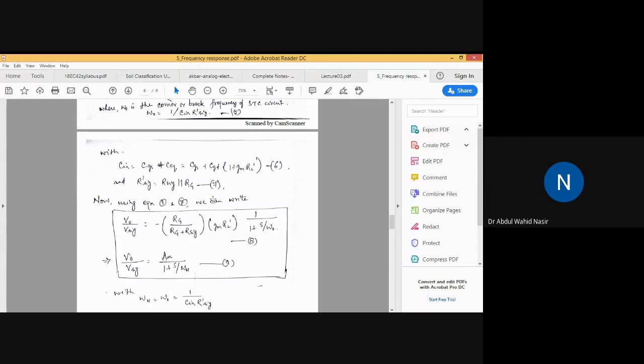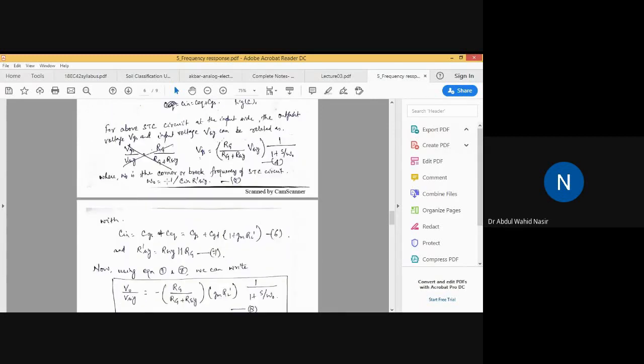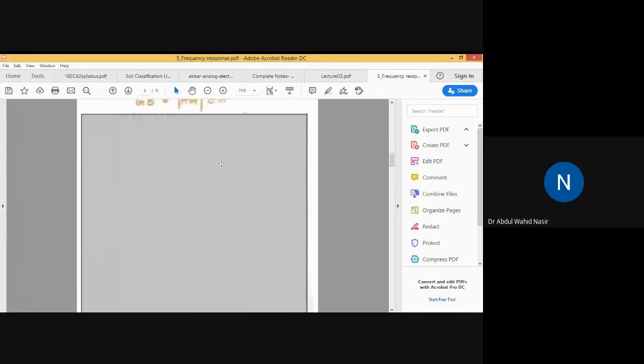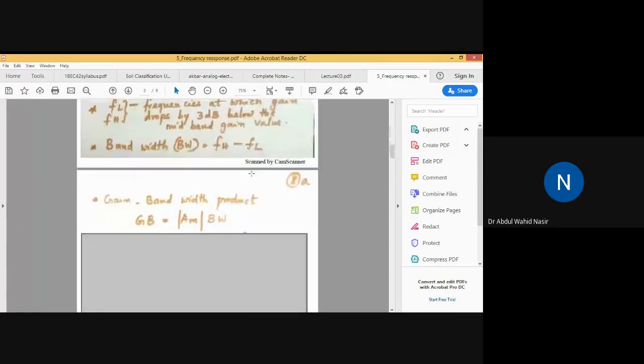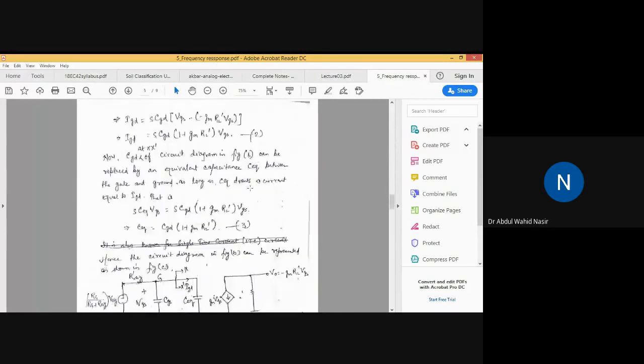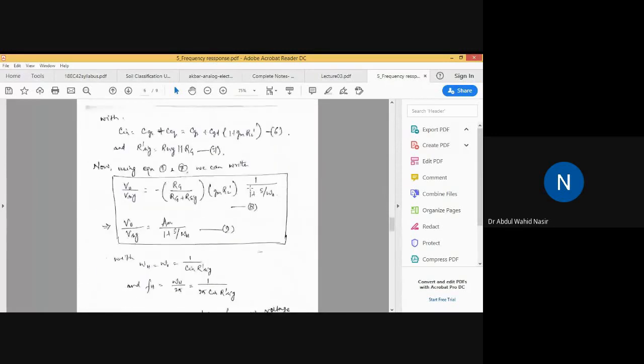Omega naught, we have seen that, no? Omega naught is actually the corner frequency, or break frequency. This frequency is actually the FH, okay? Separately, I have also drawn the frequency response from where you can see. If you simplify, this whole term RG divided by RG plus RSIG into gm into RL dash is actually defined as AM, the gain of the amplifier.